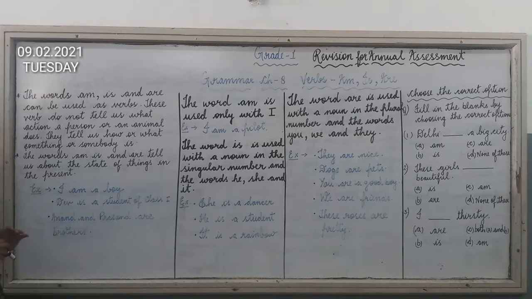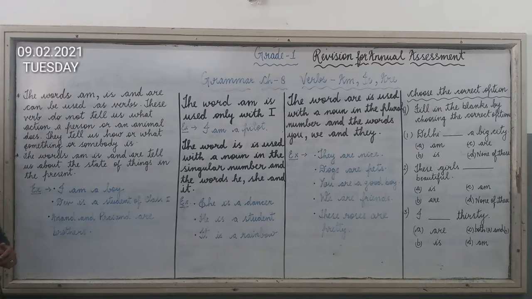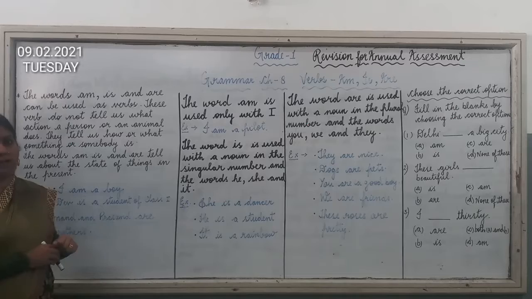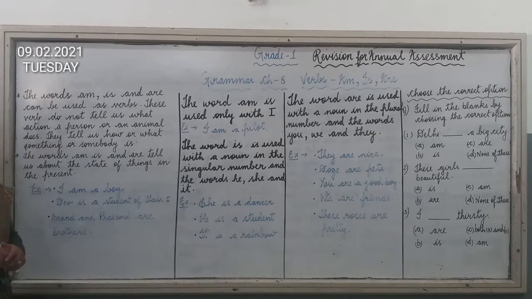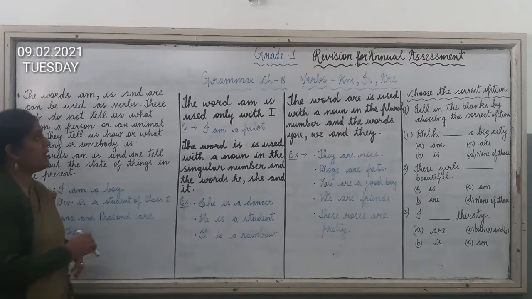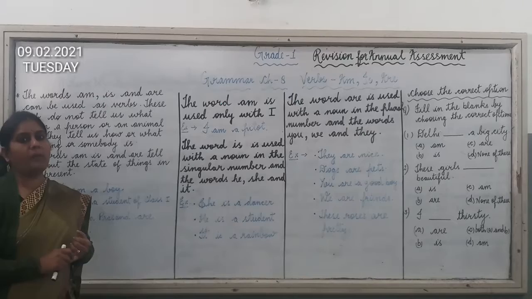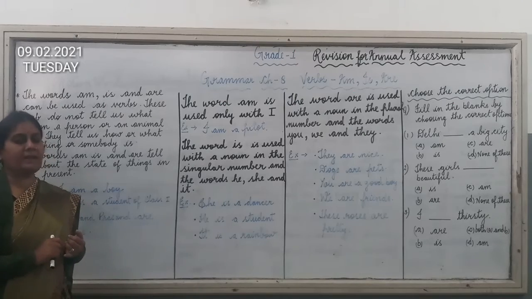So children, remember that the words am, is and are can be used as verbs. These verbs do not tell us what action a person or an animal does. They tell us how or what something or somebody is. Now we will understand the usage of the verbs am, is and are.